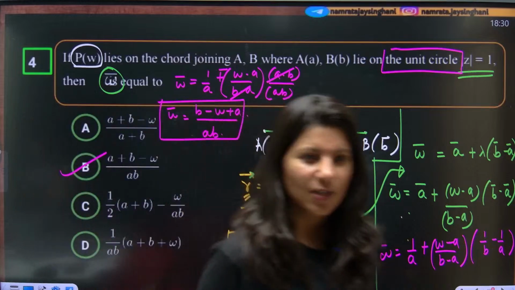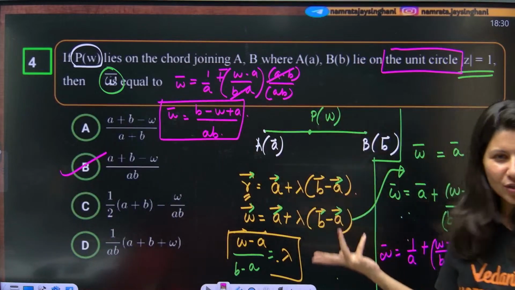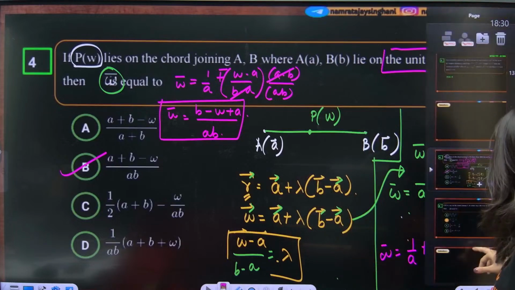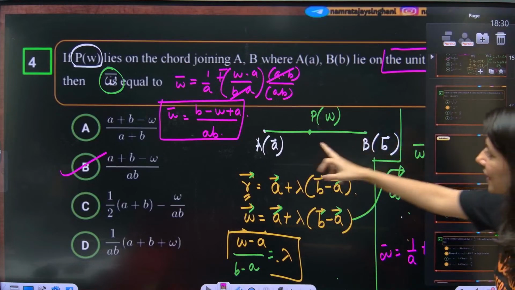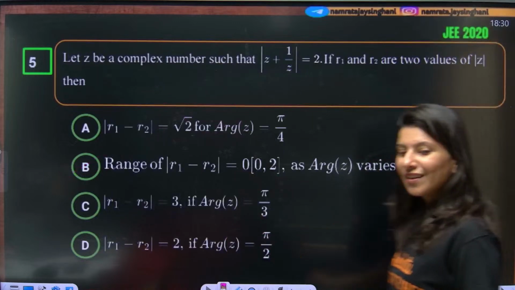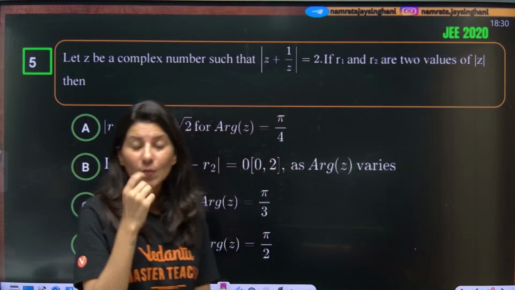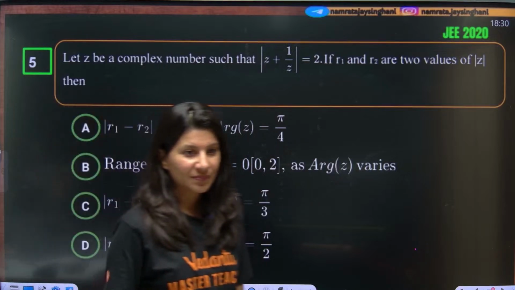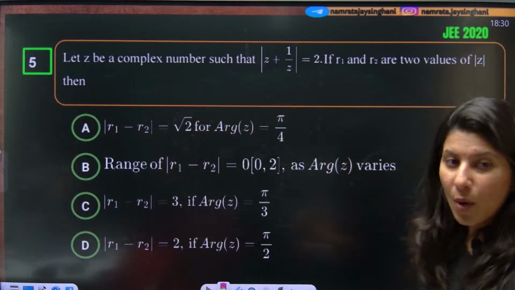All right. So I think this question is also a good question, I would say an easy, doable question, only if you realize that you need to write the vector equation of this line. One more question on your screen, again a good question, a JEE Advanced 2020 problem from complex numbers, okay?